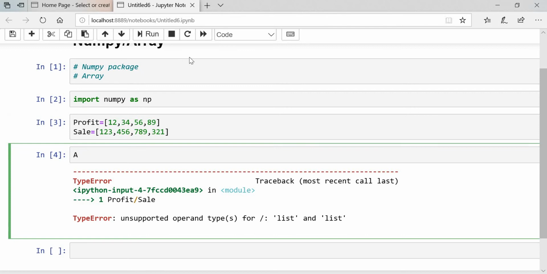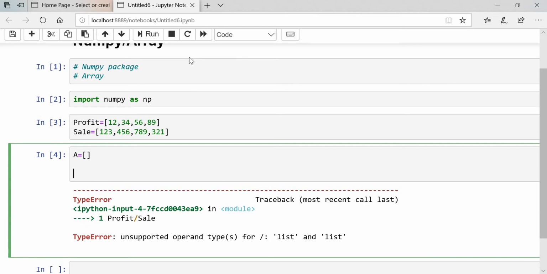For that we will create one empty list, that is a. Then we will create one for loop, for i in range. We have to run the loop till the length of our profit, or you can say the length of our sales also.